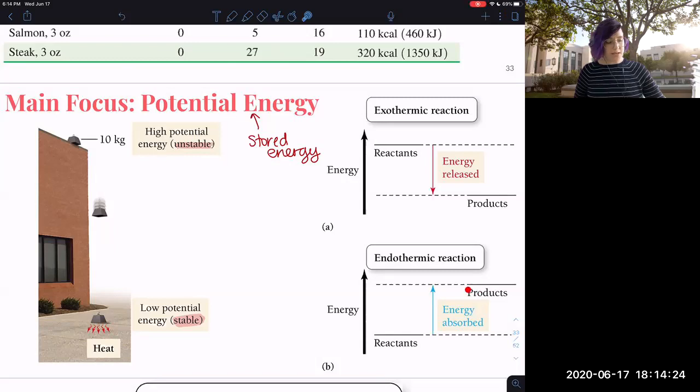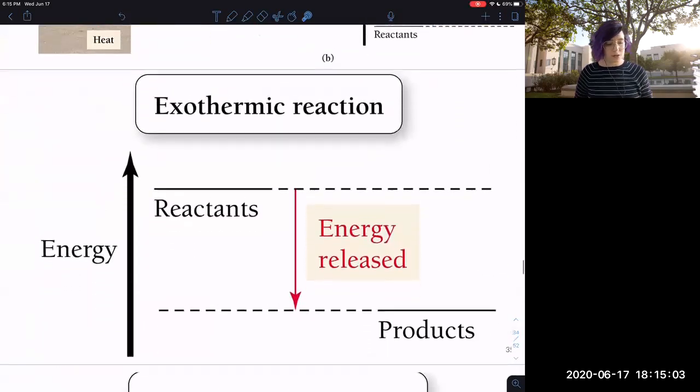If I want this weight to go down, all I have to do is drop it, right? It's just going to happen. The reactants are just going to make products because the energy is released. Now this is a very big oversimplification of what actually happens, but that's the energetic idea. But what if I wanted to get the weight back up to the roof? I have to put energy in to do that, to carry it up the stairs or lift it up. So it takes energy to move things up to higher energy, and it releases energy to move things to lower energy. We call these endothermic and exothermic.